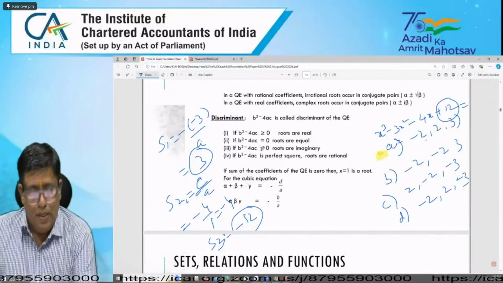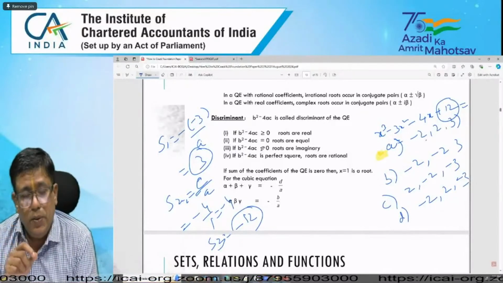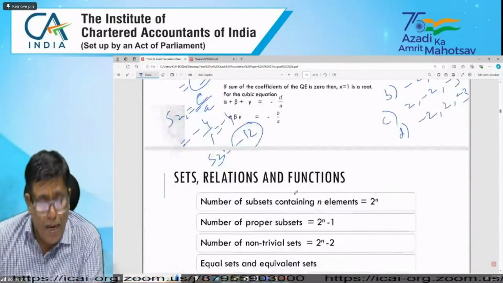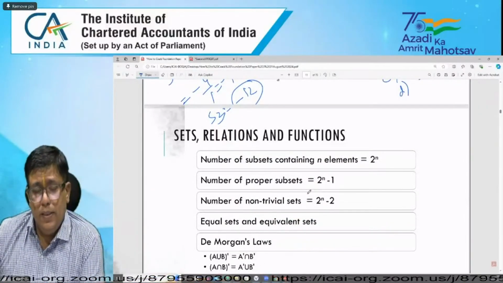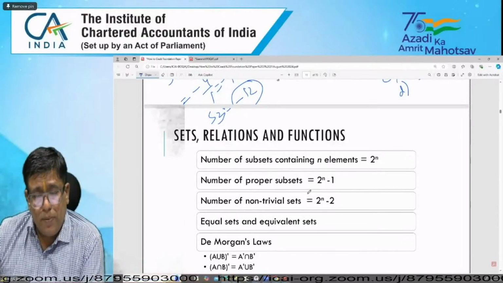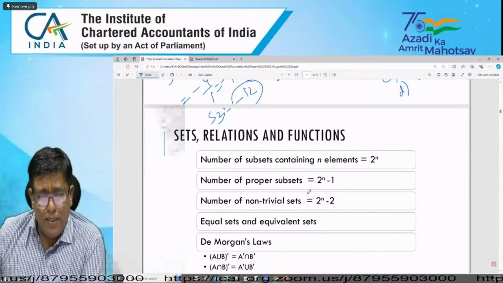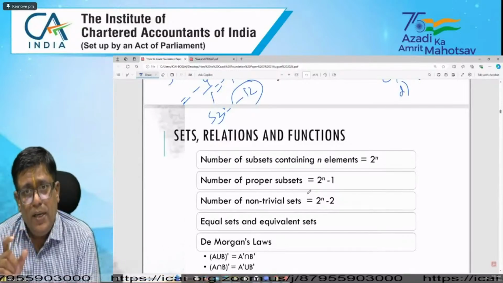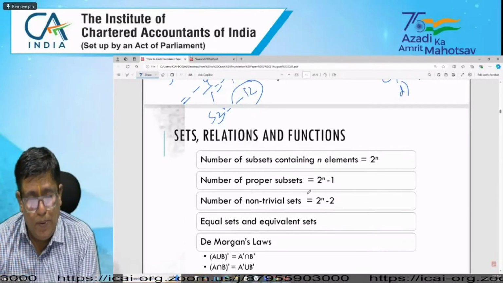Okay. Next, students are facing problems related to sets and relations. In sets, the number of subsets is 2 power n, the number of proper subsets is 2 power n minus 1, and for non-trivial subsets, since every set has itself as a subset and the empty set is also a subset, it is 2 power n minus 2.